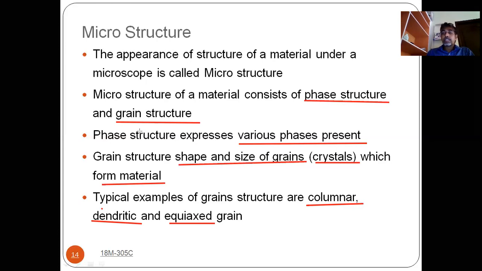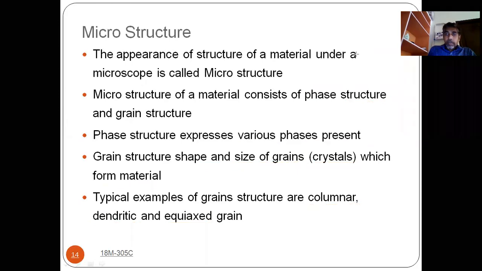And what is meant by grain structure? In grain structure, you can understand what is the size of the grain and what is the shape of the grain. The shape may be different and the size may be different. You may have an irregular shape, you may have a regular shape, you may have a big size, you may have a small size. That means you may have a coarse grain, you may have a fine grain. So this is microstructure.